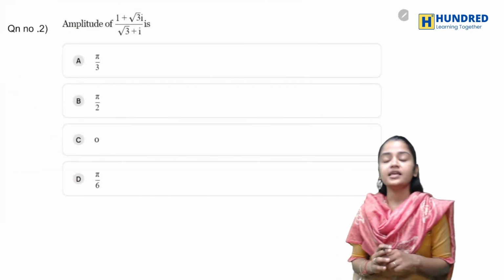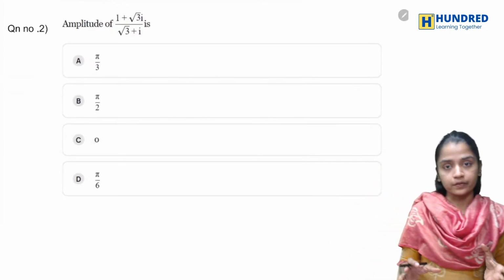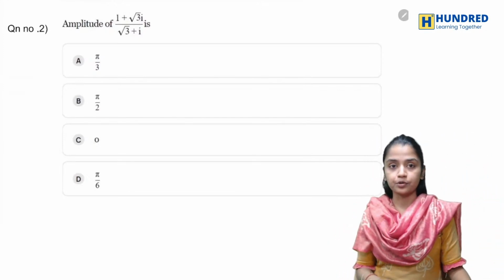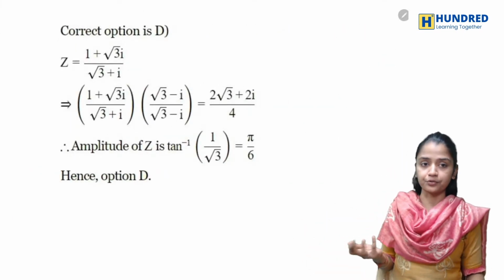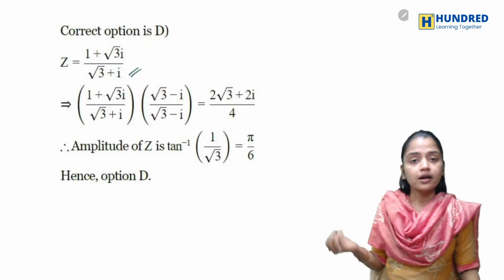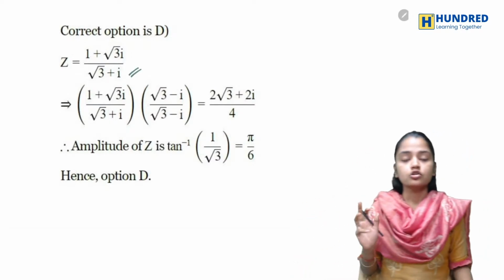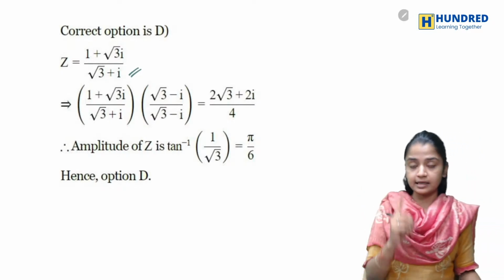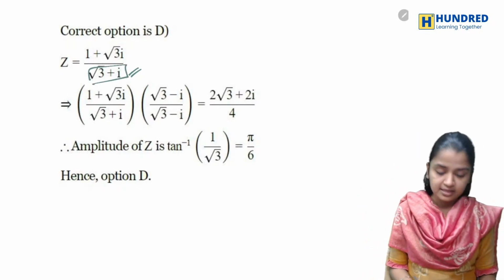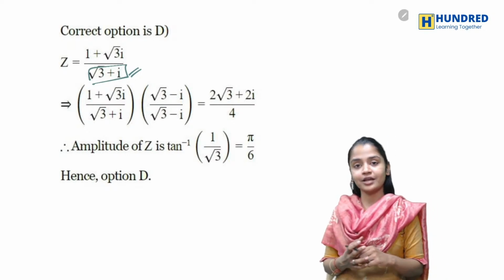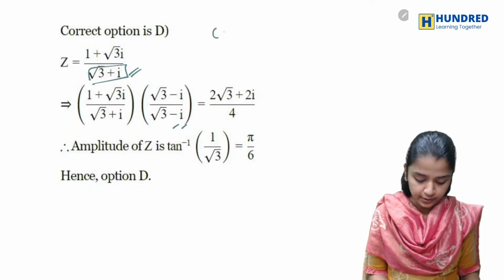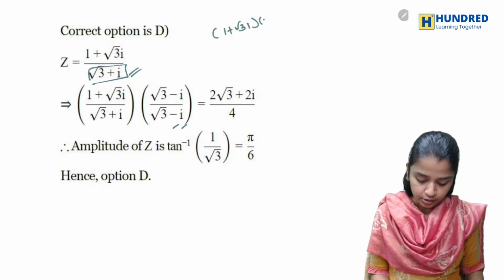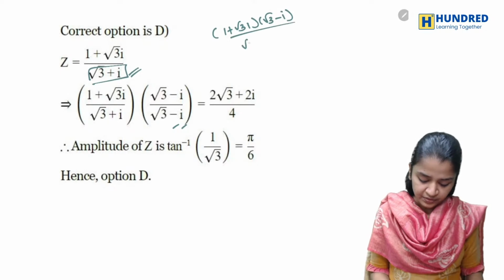They ask you to find the amplitude of the following. For finding the amplitude, you have to find the tan inverse, right? That is your amplitude. So you have your given complex number. As I already told you in the theory class itself, if you get this form of equation, just rationalize it. So I am rationalizing it. When I rationalize, the numerator will be 1 plus root I into root 3 minus I by root 3, the whole square minus I the whole square.